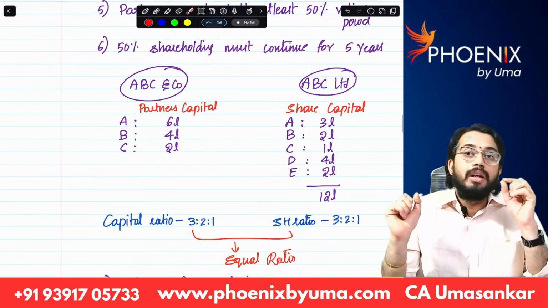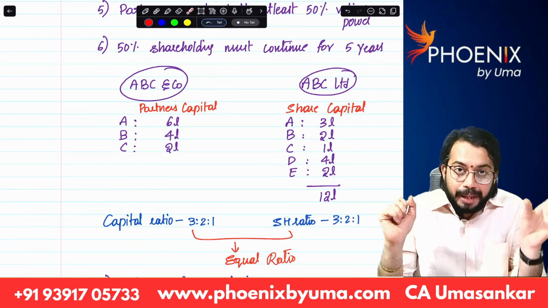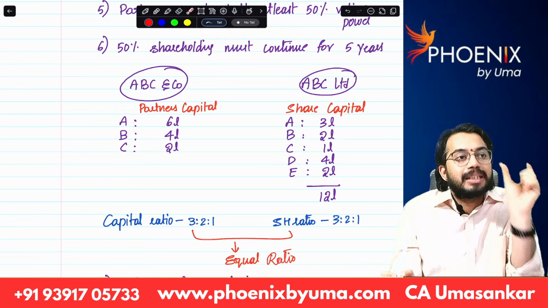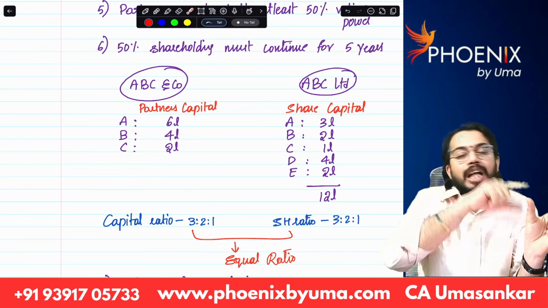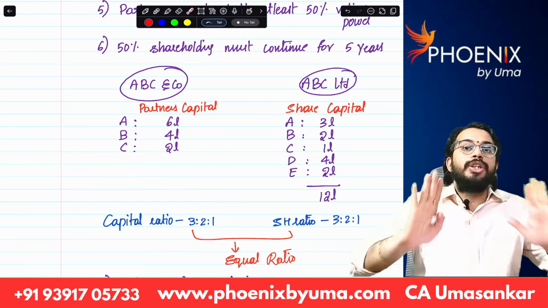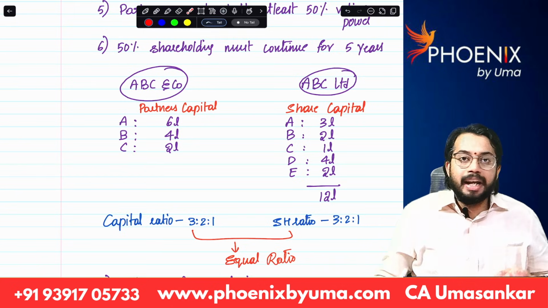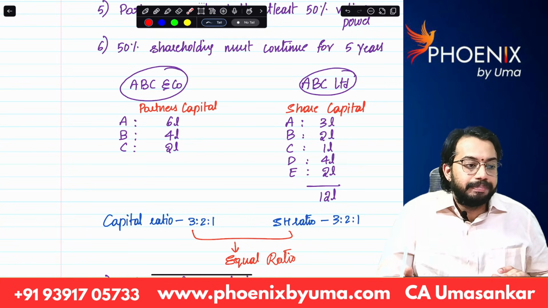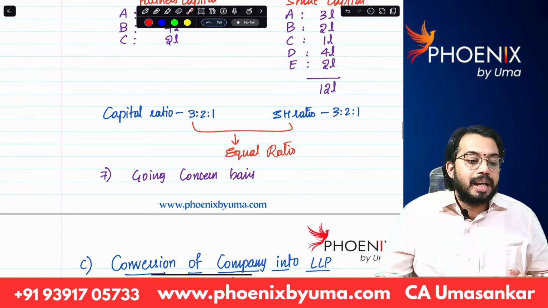Next. Whatever the capital ratio of partners is, they will become shareholders. That means the capital ratio of partners who have become shareholders and their shareholding ratio must be equal. Then only losses can be carried forward, and the partnership shall continue on a going concern basis. Okay, all these are the conditions.